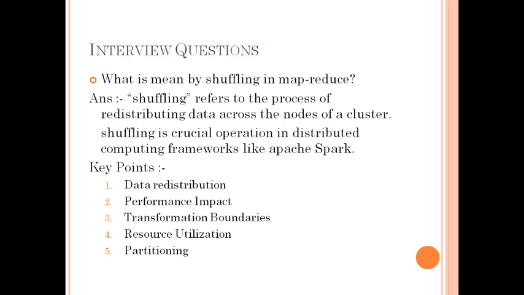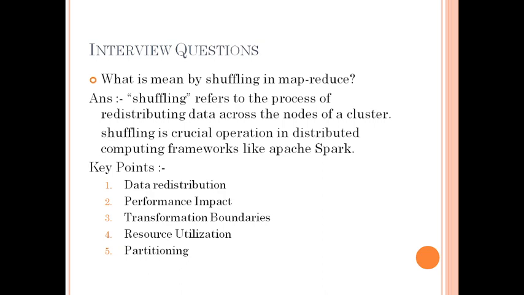Shuffling is a crucial operation in distributed computing frameworks, and that includes Apache Spark. So what are the key points in shuffling? First, that we redistribute the data. Second, performance impact: when we are doing shuffling operations, there is a huge distribution of data from one place to another, and vast types of operations are performed, so there will be a performance impact.